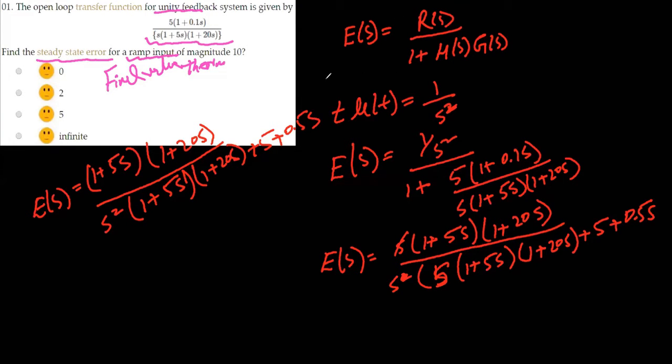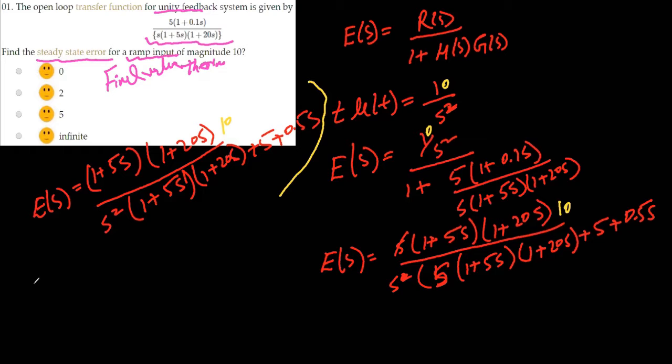Here we made a small mistake: we took the ramp function as a unit ramp function, but the magnitude is given to us, that is 10. So this is not a unit ramp function. This is a ramp input of magnitude 10. So this will be 10 divided by s square. So here we get 10.